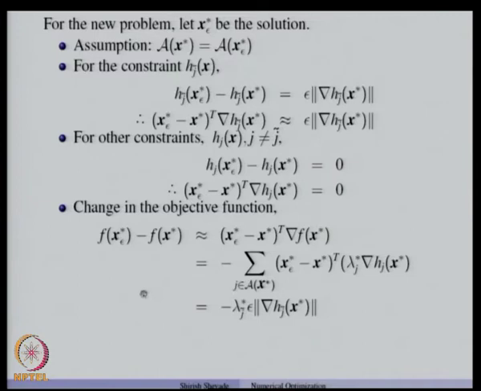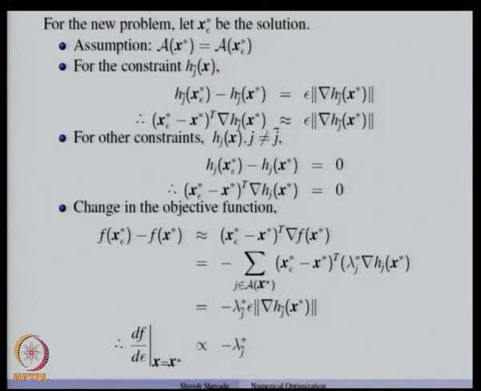So, we can take epsilon on the left side and then take the limit as epsilon tends to 0, and therefore what we get is df by d epsilon at x equal to x star is proportional to negative of the Lagrange multiplier for the j tilde constraint. So, what it means is that if we perturb one particular constraint by a small amount, the change in the objective function is proportional to the negative of the Lagrange multiplier of that constraint.